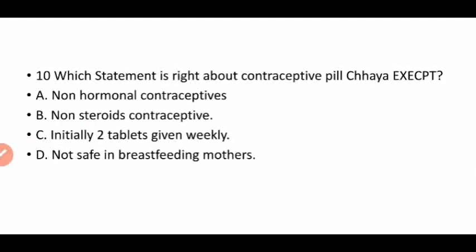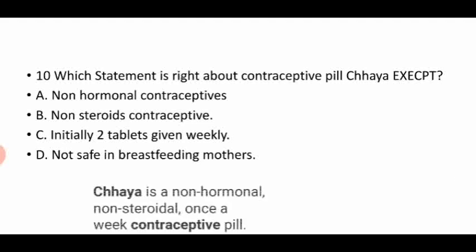The next question, which statement is right about the contraceptive pill Chhaya except? So here our right answer is not safe in breastfeeding mothers, because Chhaya is safe during breastfeeding. So it is the right answer here. Chhaya is a non-hormonal, non-steroidal once a week contraceptive pill.